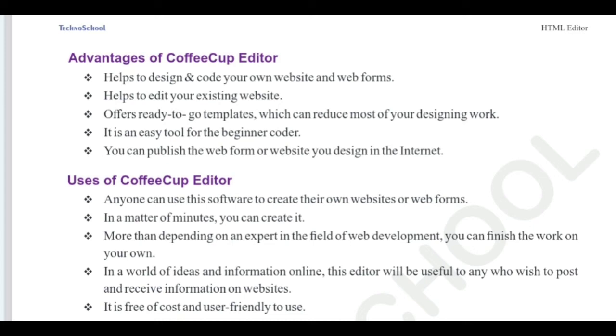You can publish the web form or website you design on the internet. Once you have completed designing the web page, you can publish it to your website, registered with a domain. You can publish it on the internet.